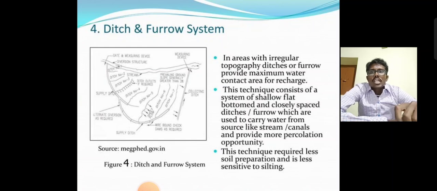In areas with irregular topography, ditches and furrows provide the maximum conductive area for recharge. The technique consists of a system of shallow, flat-bottomed, closely spaced ditches and furrows, which can be used to carry water from the source stream or canals and provide more percolation opportunity. The technique requires less soil preparation and is less sensitive to silting. This is an example of the ditch and furrow system.